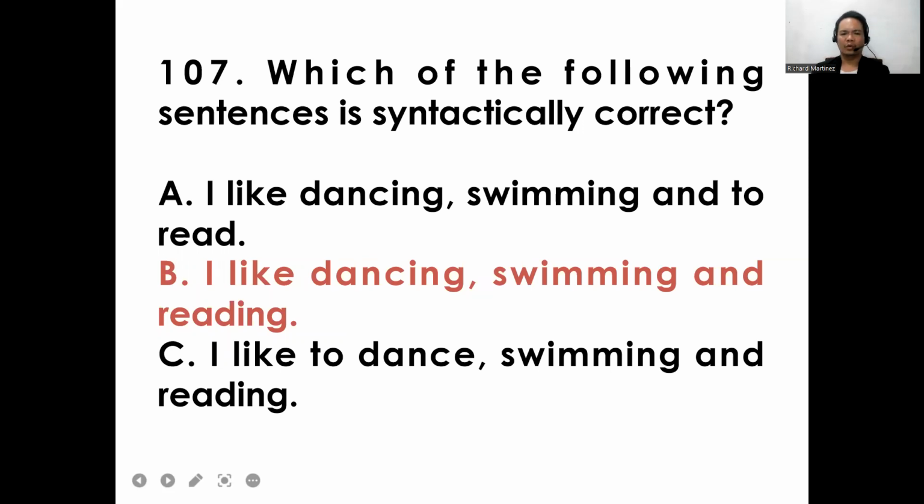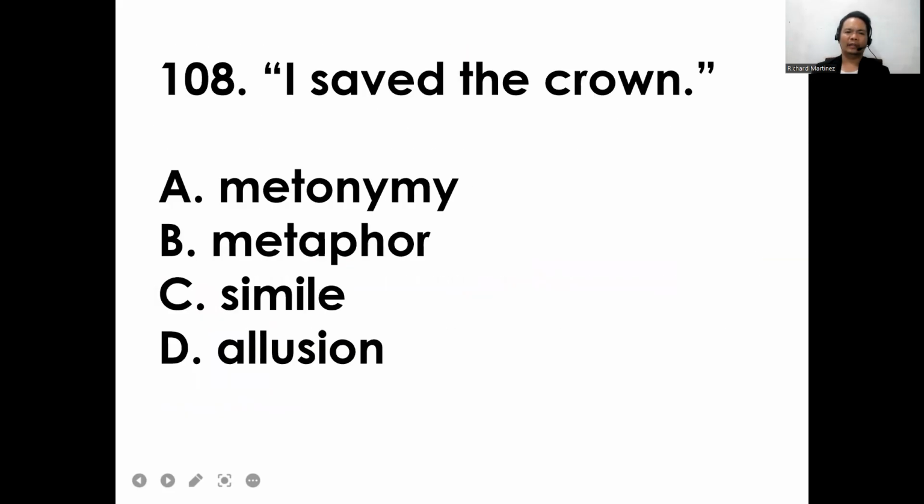All right. So next we have item 108. "I saved the crown." A, metonymy. B, metaphor. C, simile. D, allusion. I saved the crown: metonymy, metaphor, simile, or allusion. The answer here is, I think, letter A, metonymy.